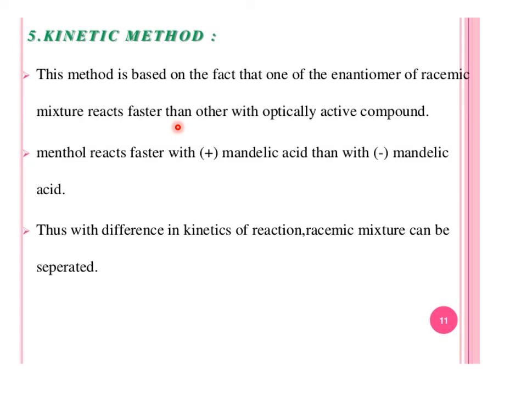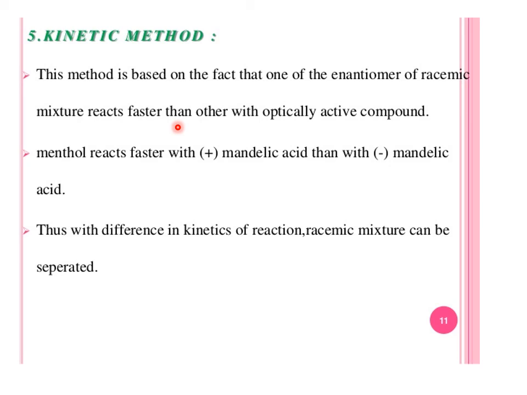When there is a mixture of plus minus mandelic acid, then when we put in the menthol, the menthol will react faster with the plus mandelic acid than with the minus mandelic acid. Thus, with the difference in kinetics of reaction, a racemic mixture can be separated. Here we apply the method of kinetics. Kinetics comes from the speed of reaction. Here we are going to discuss the speed of reaction.